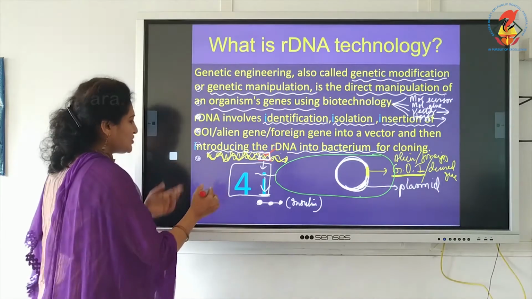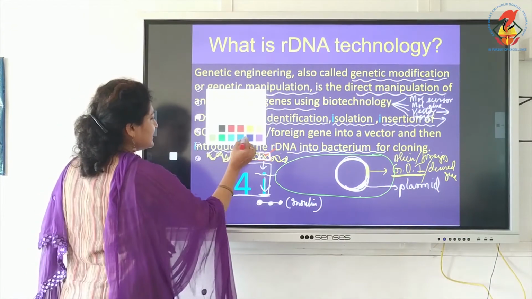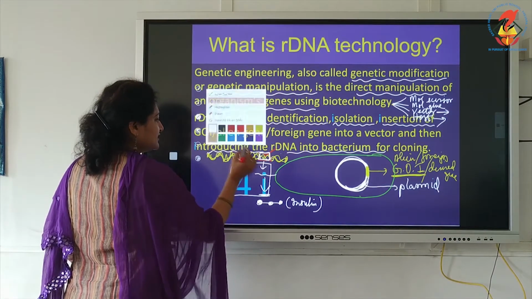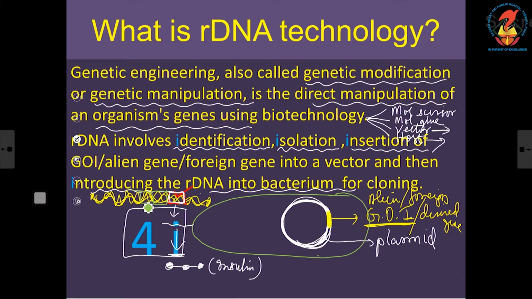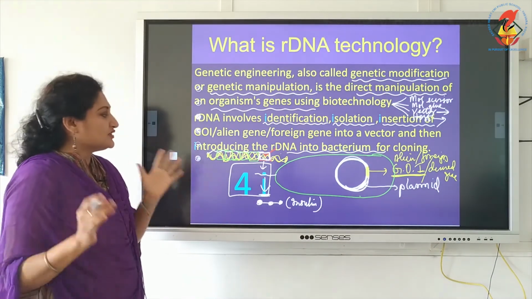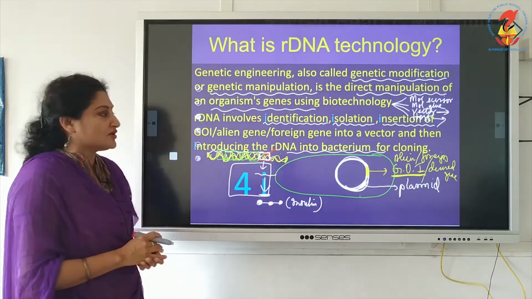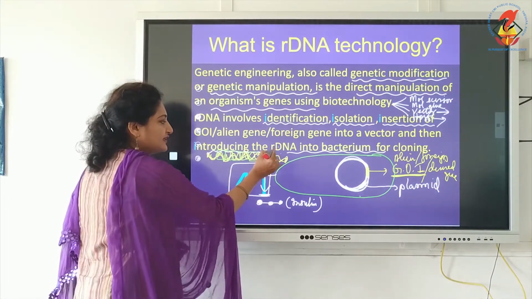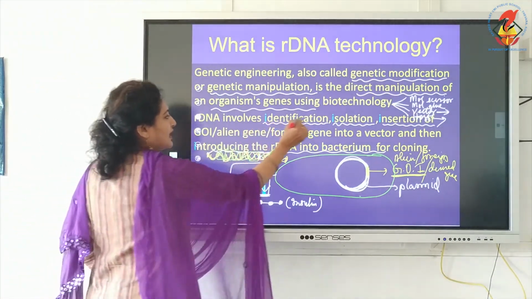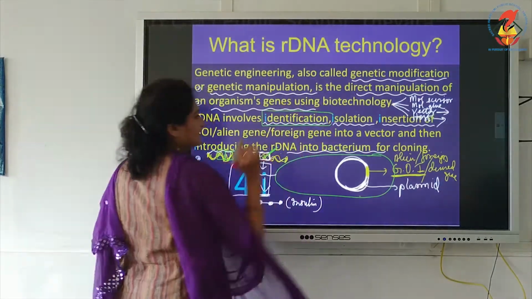There are a number of genes in this DNA, but we are not concerned with the other genes. I will indicate the other genes. This is another gene, this is again another gene, all with different functions. We only have to identify the desired gene. Here we are concerned with insulin production. So, the first step, we identified the gene of interest. That step, identification, is done.